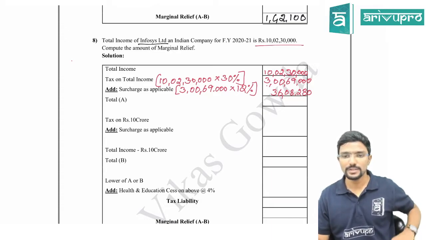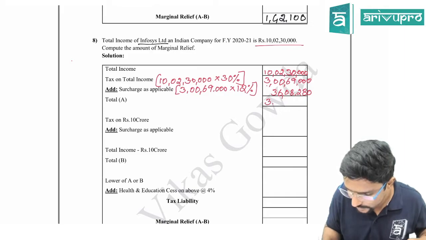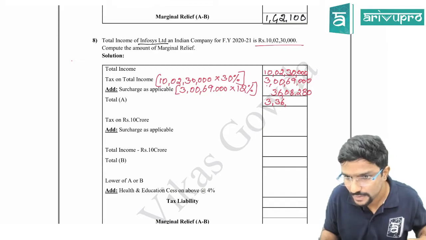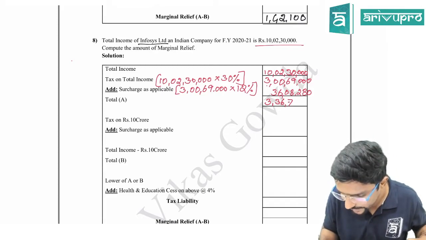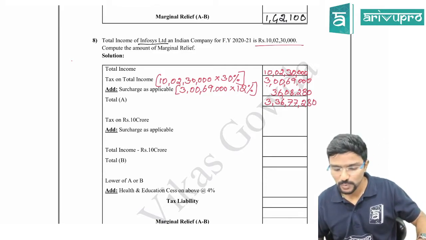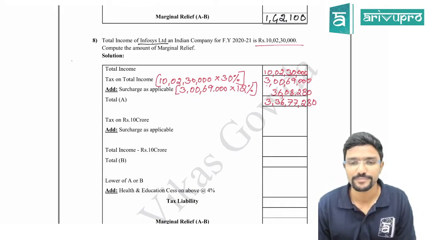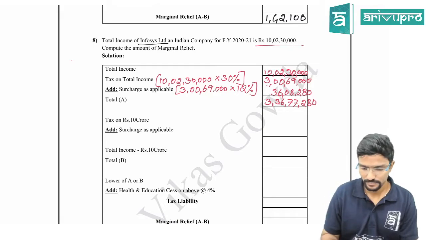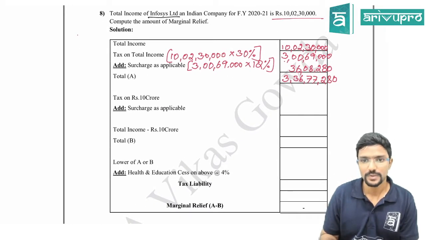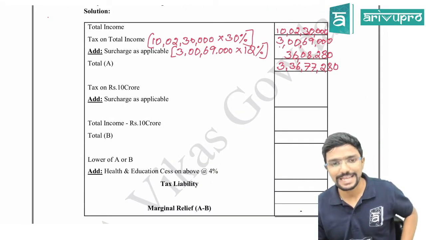So the total comes to 3 crore 36 lakh 77,280. I will repeat, 3 crore 36 lakh 77,280. Okay. Next, tax on 10 crore.